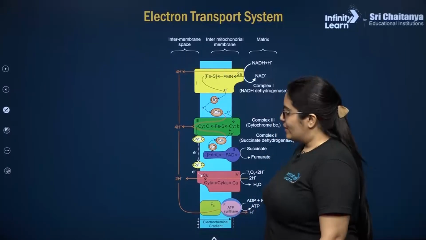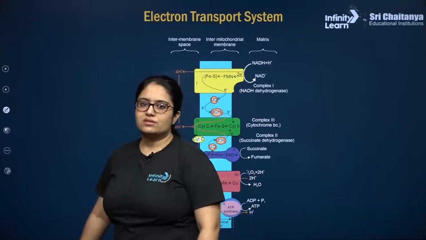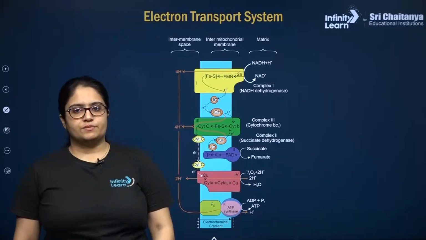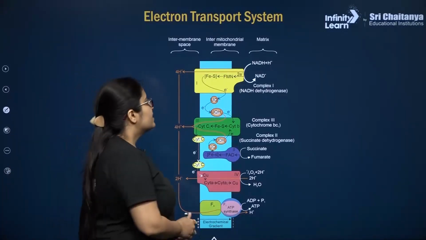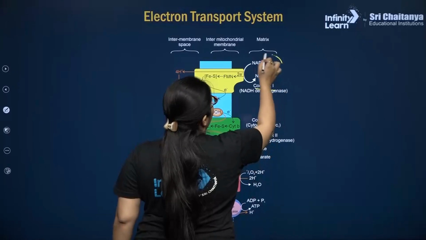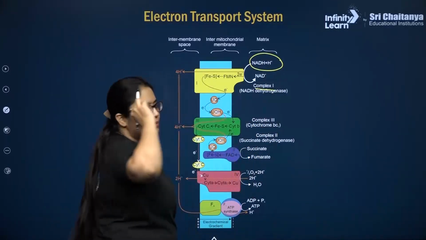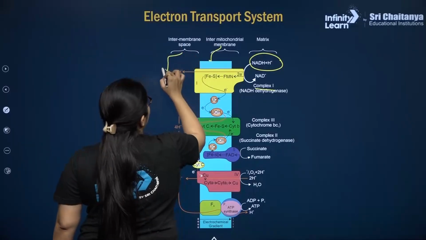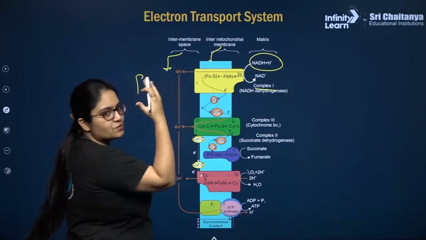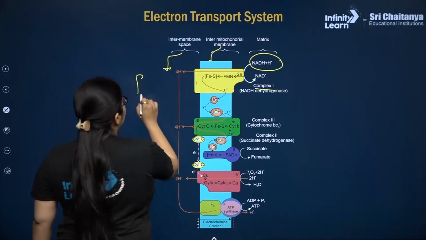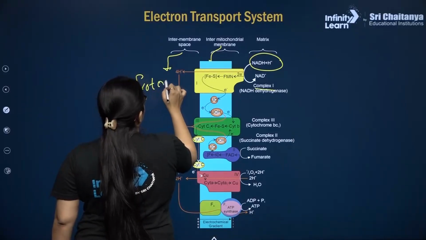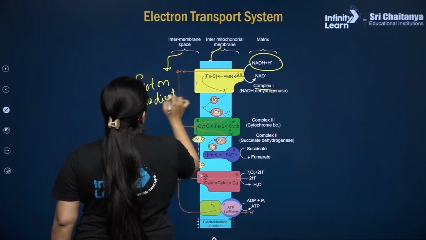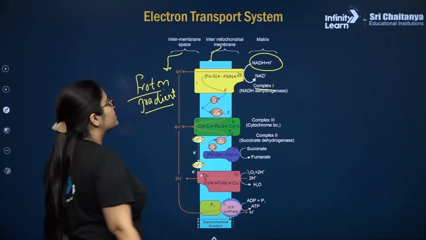So now let us try to understand how ETS works and how oxidation of NADH plus H plus and FADH2 molecules takes place. So listen to this carefully. This is your complex number 1, where NADH plus H plus molecules will be oxidized. This is your inner mitochondrial membrane. This is your intermembrane space between outer and inner membranes, where the proton gradient will be built. Here your proton gradient is getting built.